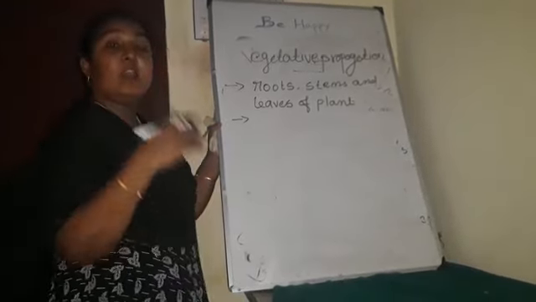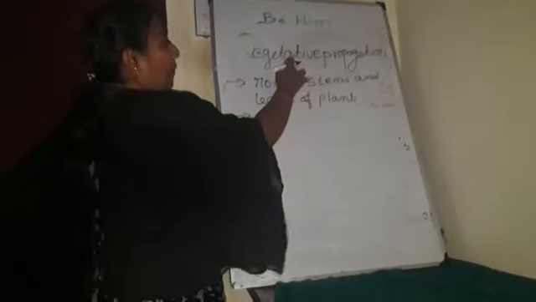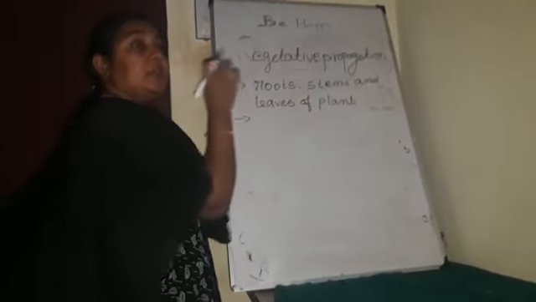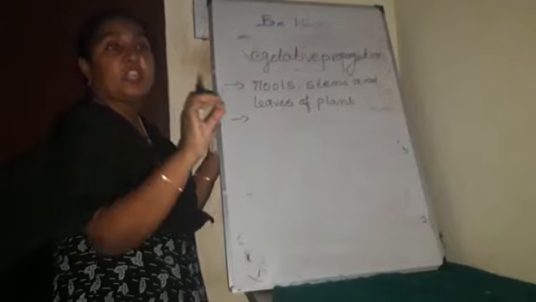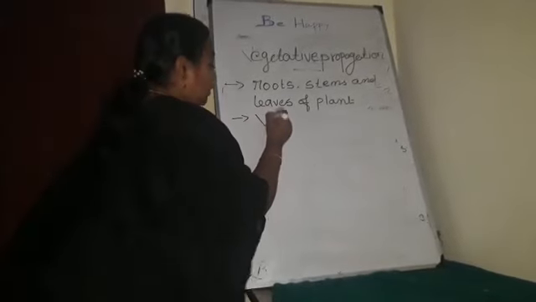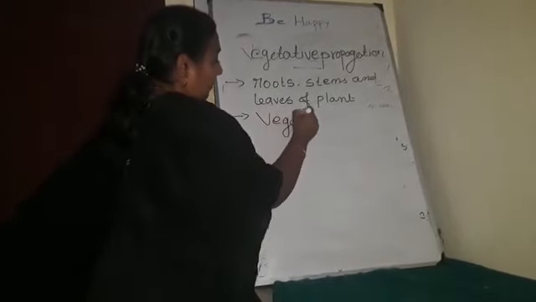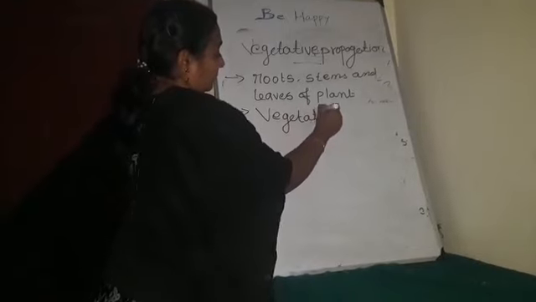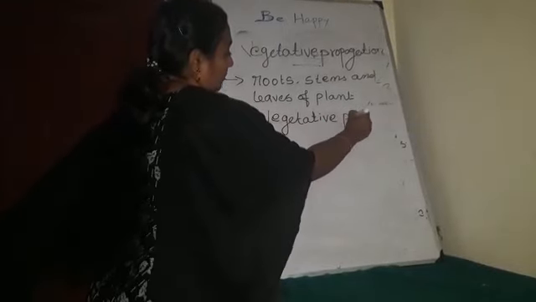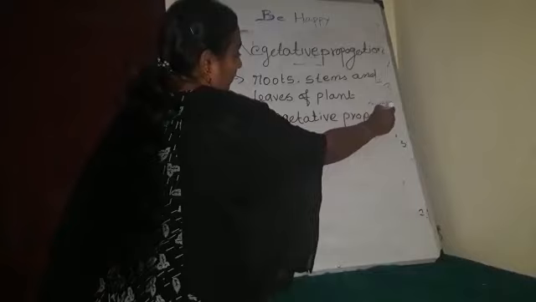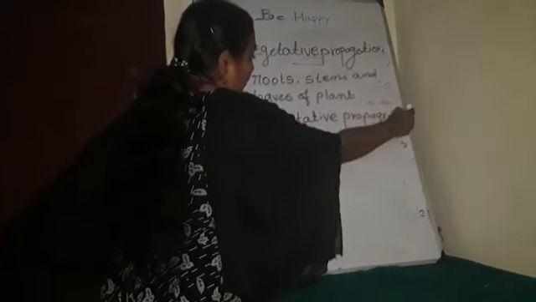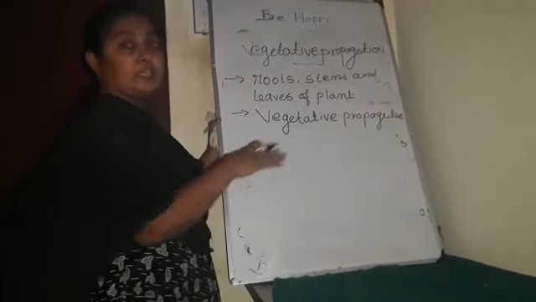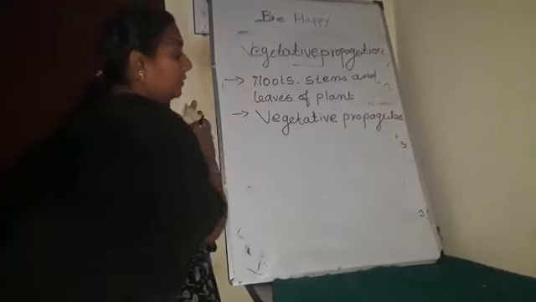In plants, a lot of vegetative propagative units are present. The units of vegetative propagation are called vegetative propagules.